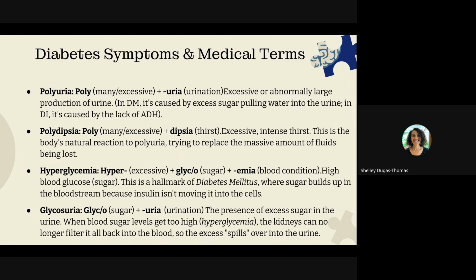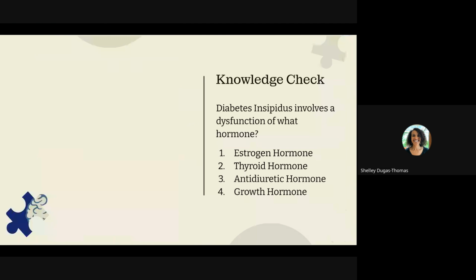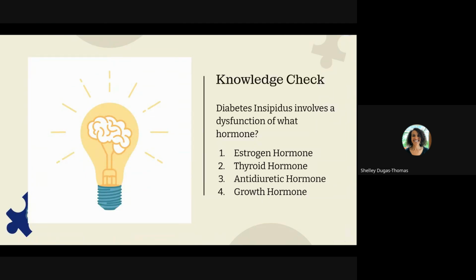So these are some classic presentation symptoms that are associated with diabetes mellitus. Polyuria, poly meaning many, excessive plus urination. Polydipsia, which is excessive thirst triggered by fluid loss. Hyperglycemia, which is the blood condition. And glucosuria, which is sugar spilling over into the urine. Here's a knowledge check.